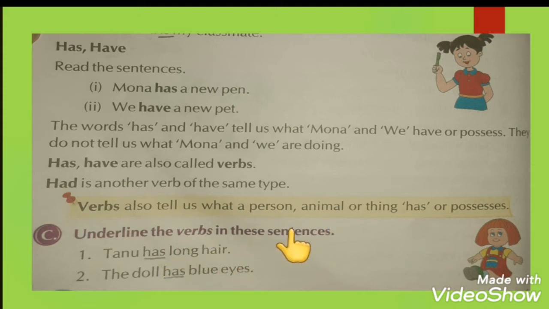Underline the verbs in these sentences. Tanu has long hair. So that's why we have underlined has. The doll has blue eyes. So we underline here the verb, that is has.